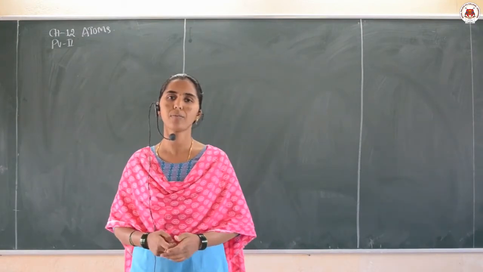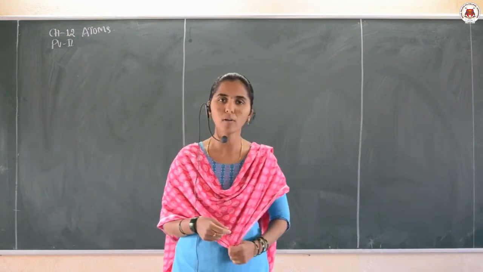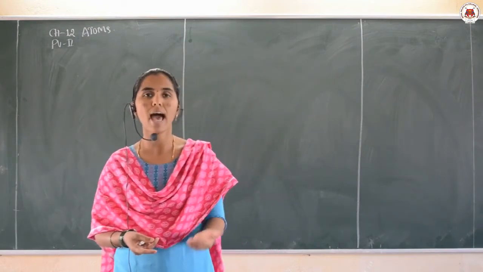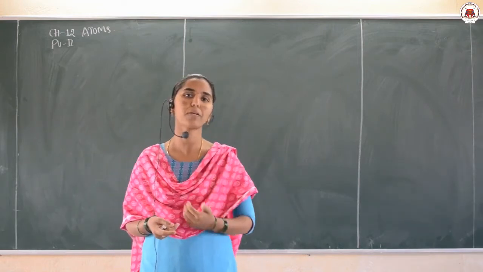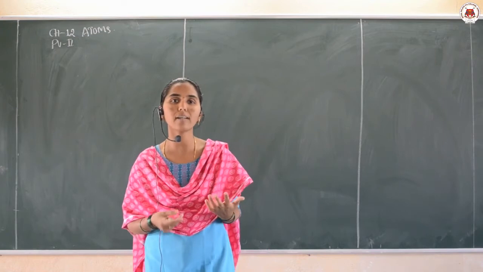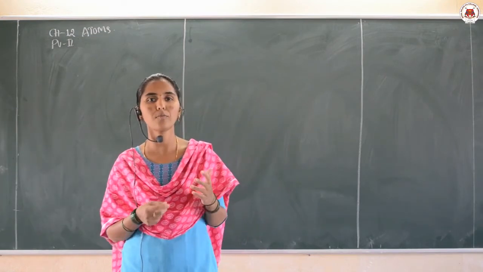In the previous videos we discussed up to Rutherford's atomic model and its drawbacks, and there we came to know that Rutherford's atomic model failed to explain the stability of the atom.